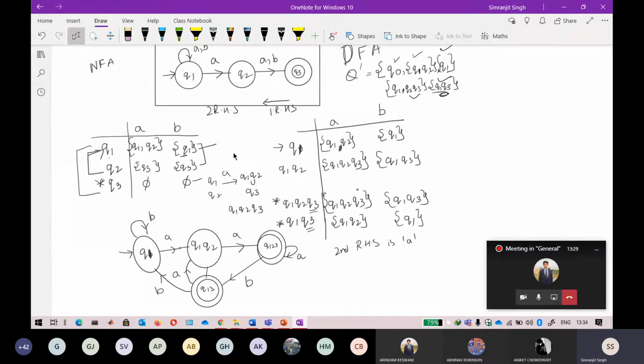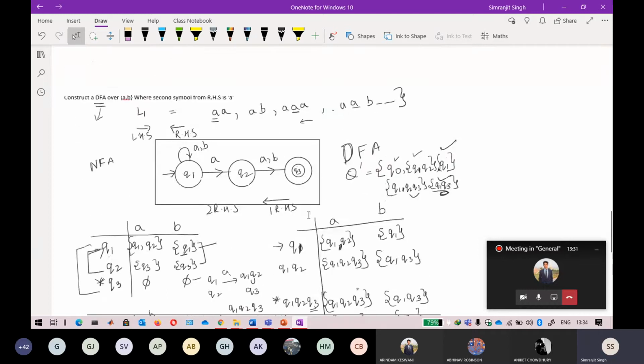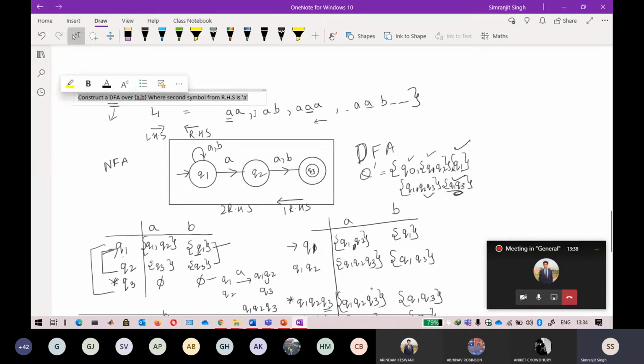This was the previous question that we have done, and this is a constructed DFA where the second symbol from RHS is A. If you can clearly see, this is a very complex DFA if you want to design it in one go, because you have to take care of various situations that you are not aware of.